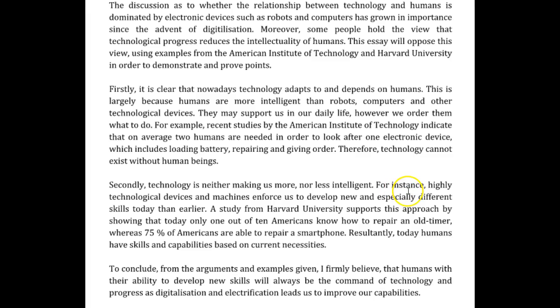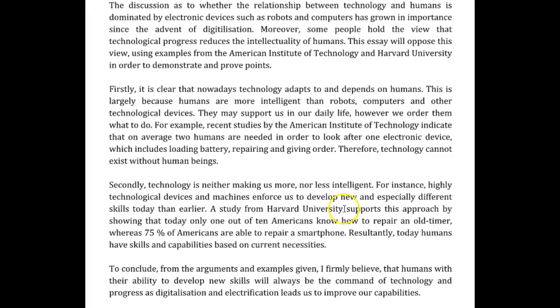Excellent. For instance, highly technological devices and machines enforce is not, I would say, motivate or incentivize. Highly technological devices and machines incentivize us to develop new and especially different skills today than, I'd say, previously.